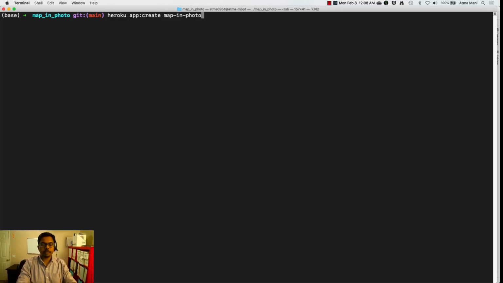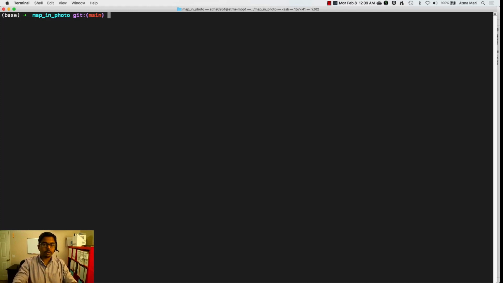And when you hit enter, Heroku will create an app for you, register that app URL, and keep it for you. What you do next is, I've already done it, so I'm not going to run it again. Once you've created the app, the next step would be to go ahead and push that to the Heroku Git remote. So let me explain what I'm talking about.